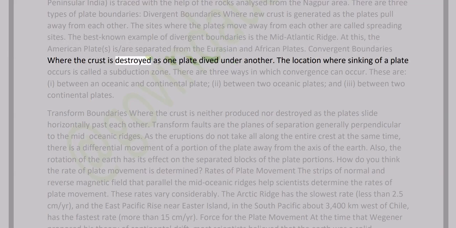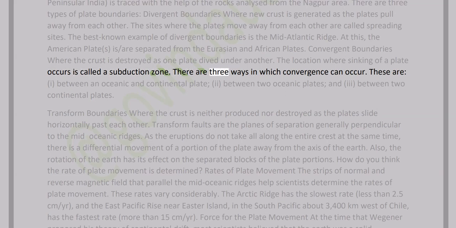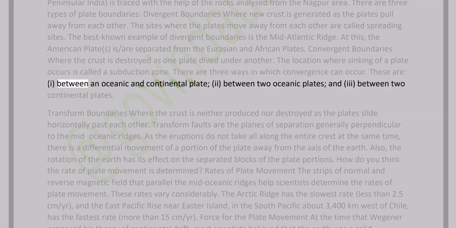2. Convergent boundaries, where the crust is destroyed as one plate dives under another. The location where sinking of a plate occurs is called a subduction zone. There are 3 ways in which convergence can occur. These are: 1. between an oceanic and continental plate, 2. between 2 oceanic plates, and 3. between 2 continental plates.